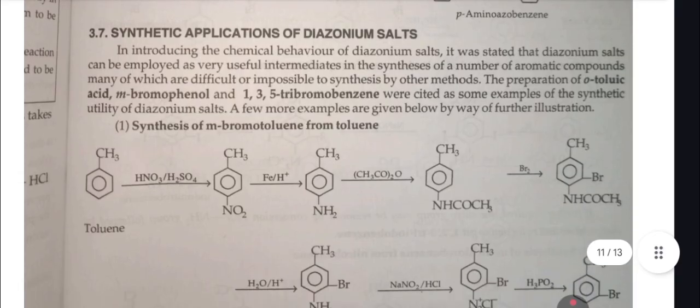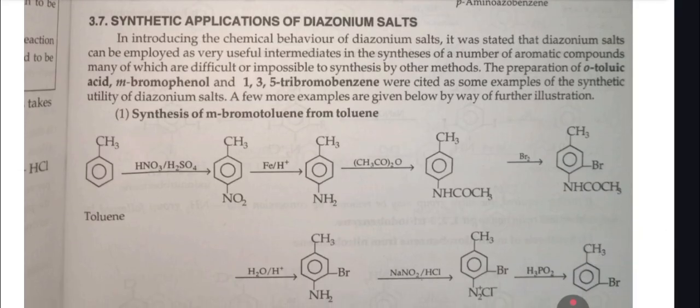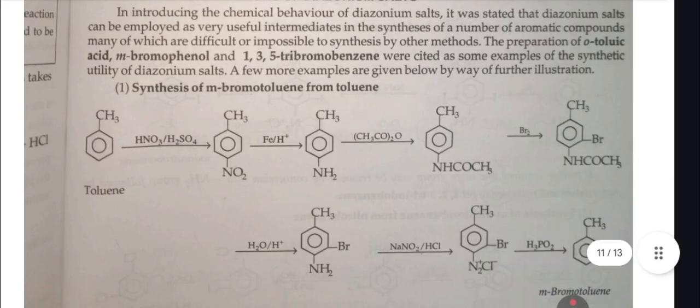Synthetic application of diazonium salt. In introducing the chemical behavior of diazonium salt, it was stated that diazonium salts can be employed as very useful intermediates in the synthesis of a number of aromatic compounds, many of which were difficult or impossible to synthesize by other methods. The preparation of o-toluic acid, m-bromophenol, and 1,3,5-tribromobenzene were cited as some examples of the synthetic utility of diazonium salt. A few more examples are given below by way of further illustration.